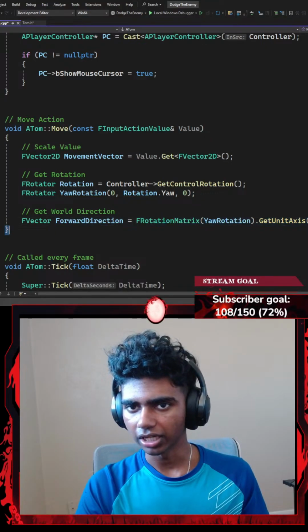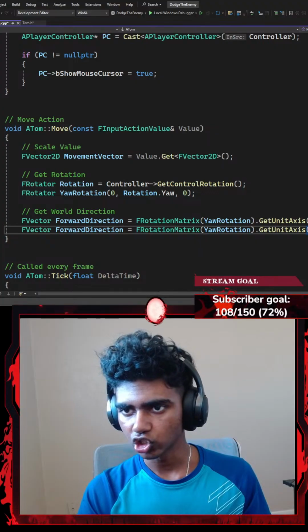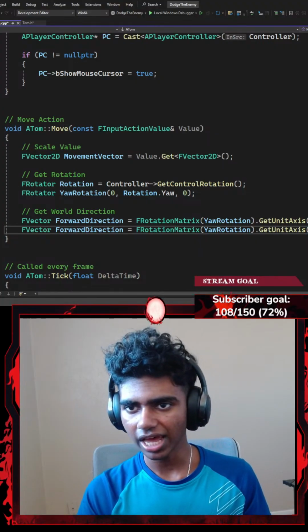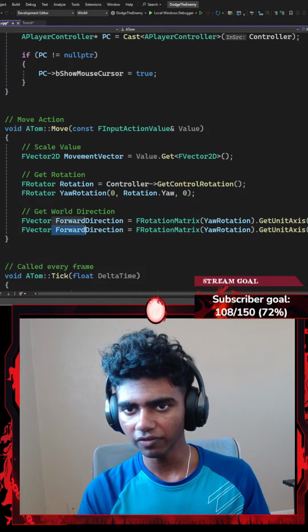Then I'm gonna go ahead and copy this part and paste it down here. Just change the X axis to be Y axis and change my ForwardDirection to be RightDirection.